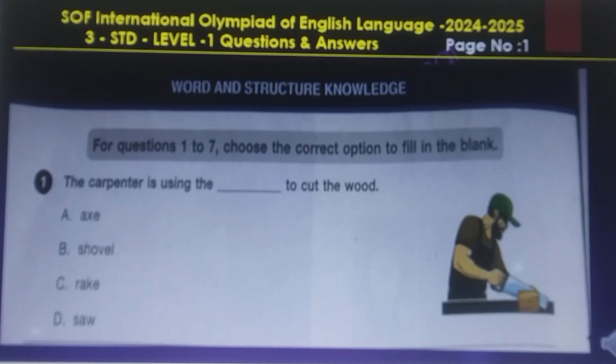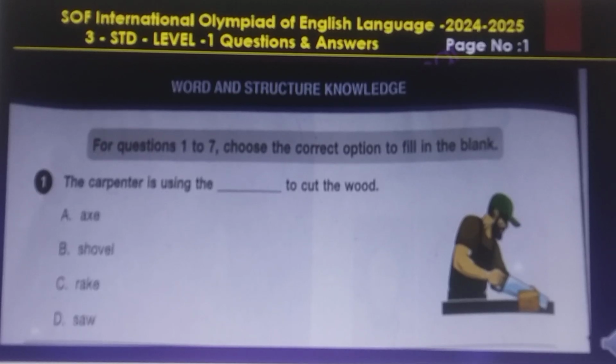First, Word and Structure Knowledge. For questions 1 to 7, choose the correct options to fill in the blanks.